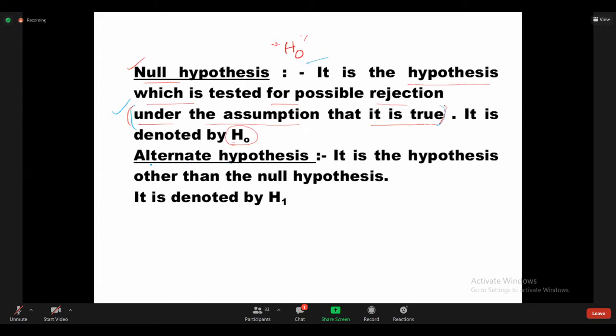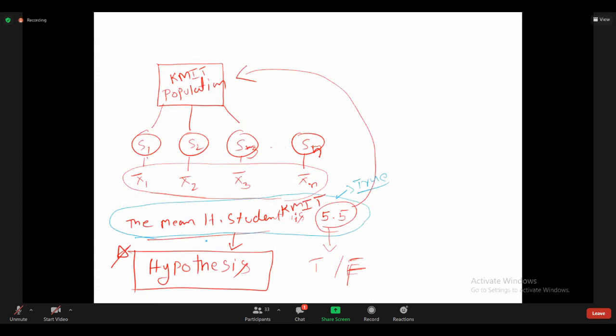Now, alternative hypothesis. Alternative hypothesis means it is simply against the null hypothesis. In this case, I will give the notations. Here, what is my statement? My statement is the mean height of the students in KMIT is 5.5 inches. That means the notation is H naught: population mean equals 5.5. This is the notation.